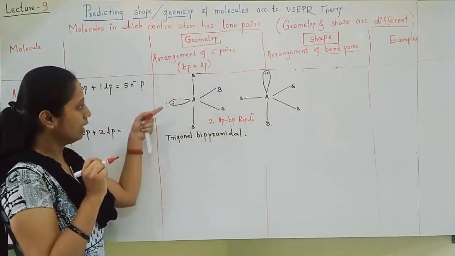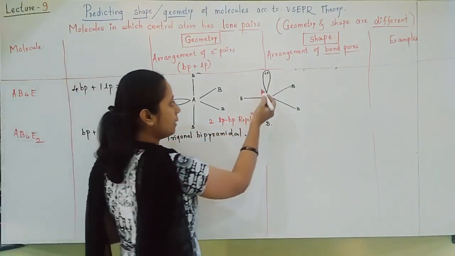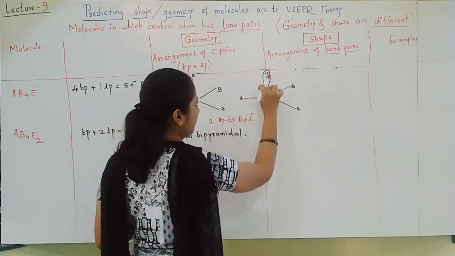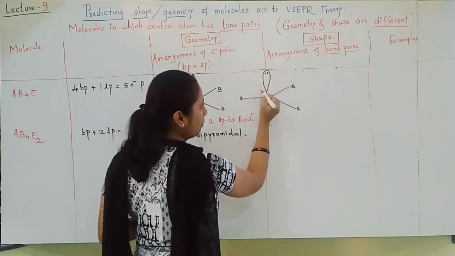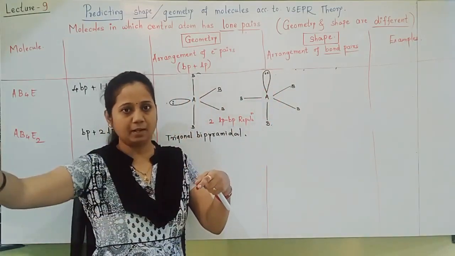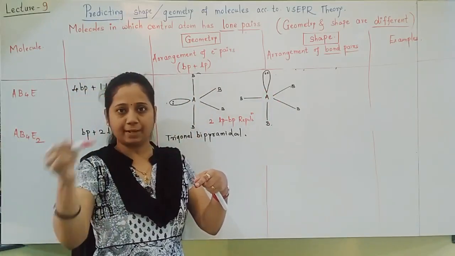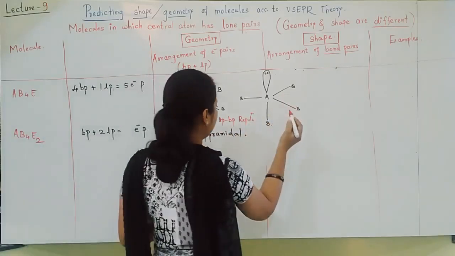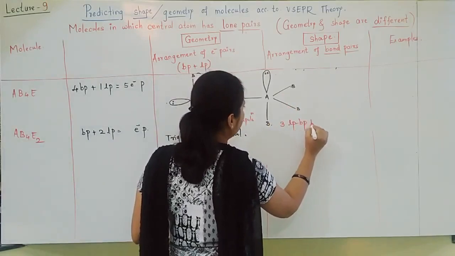If I keep the lone pair at the axial position, then it is repelling lone pair bond pair, lone pair bond pair, lone pair bond pair. At equatorial, 3 bond pairs are there, and the lone pair will repel the equatorial 3 bond pairs. So here I can write there are 3 lone pair bond pair repulsions.